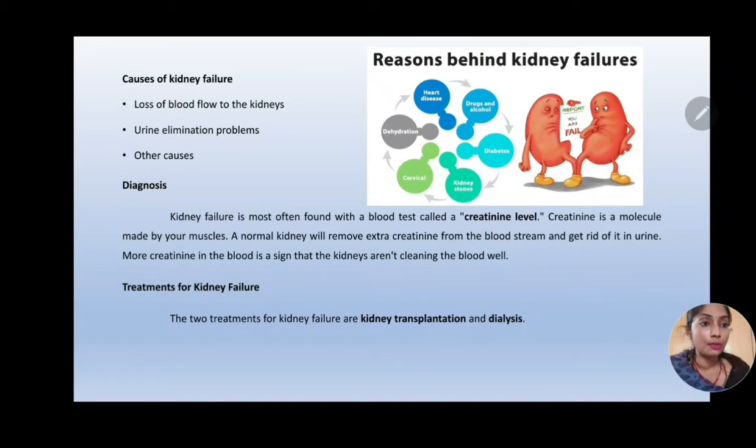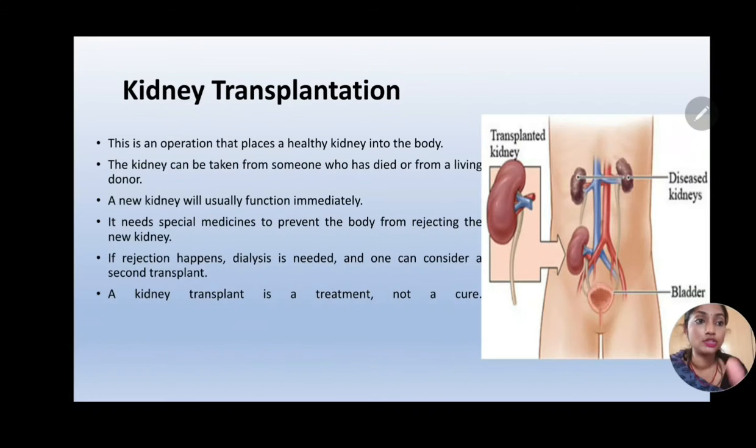Now, what are the treatment options available for kidney failure? There are two major treatment options available for treating kidney failure. The first one is kidney transplantation. The second one is dialysis. Now let us learn about kidney transplantation. Let us not go into the depth because it is not mentioned in the syllabus. We'll focus more on dialysis.